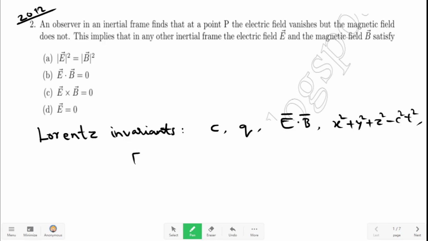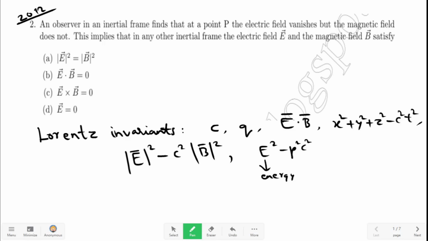Another one is the magnitude of the electric field squared minus c squared times the magnitude of the magnetic field squared. This is invariant. Another is E squared minus p squared c squared. Here E is not the electric field, this is energy, and p is momentum. So E squared minus p squared c squared is another relativistically invariant quantity. So there is a list of quantities which do not change their value with respect to different inertial frames. In all the inertial frames, their values will be the same. One of them is E dot B.